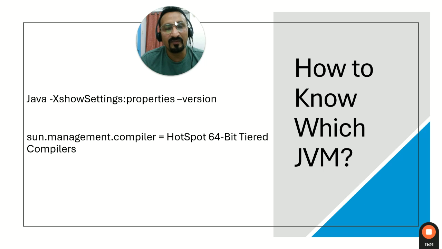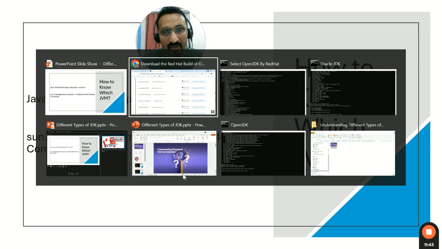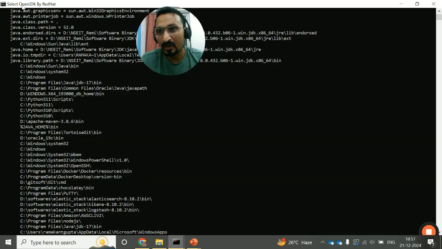It is the JVM within the OpenJDK, within the Oracle JDK, within the Red Hat OpenJDK. So how can you get that information? If you type the same command again, you will get this information: what is the compiler for my JDK? So this is my OpenJDK by Red Hat.